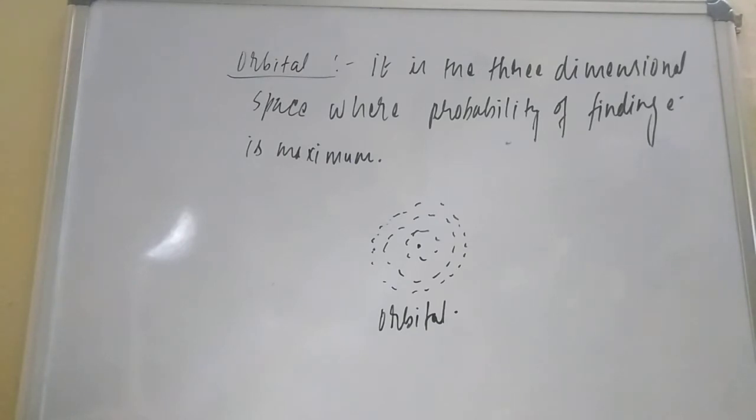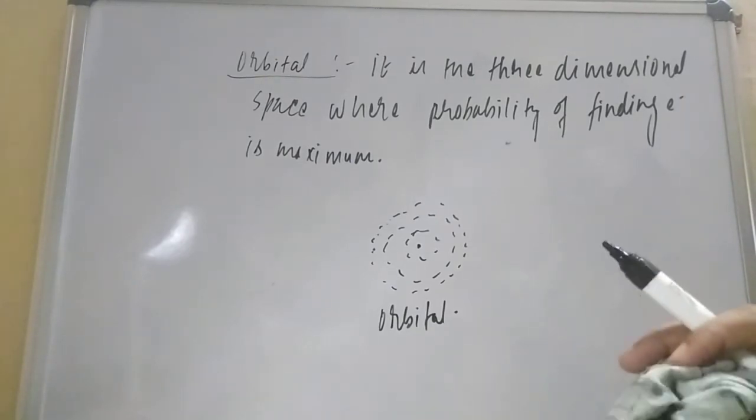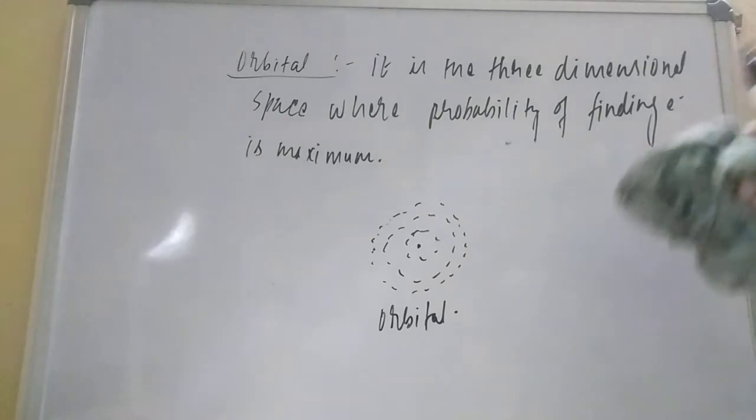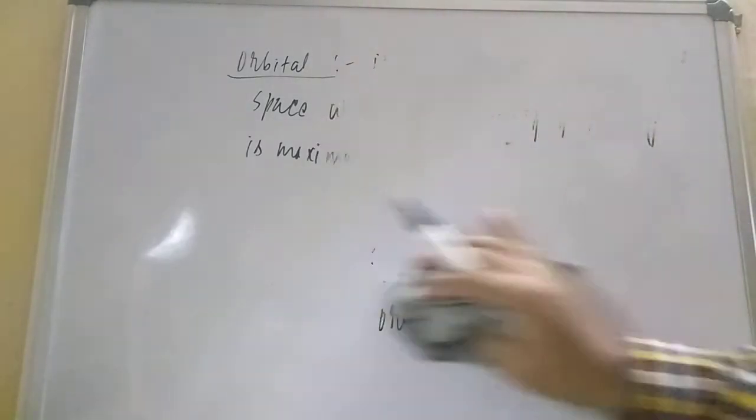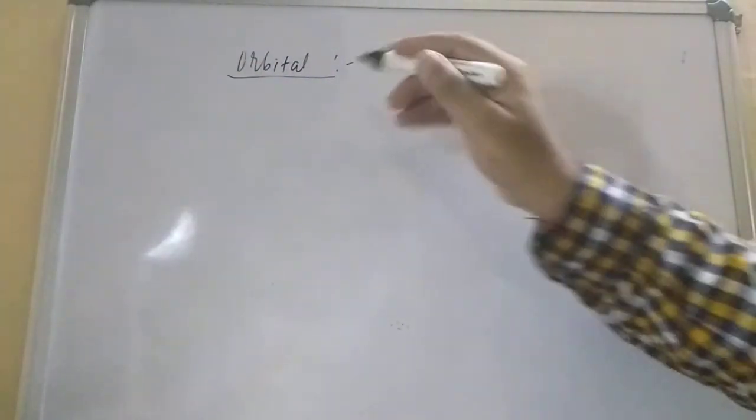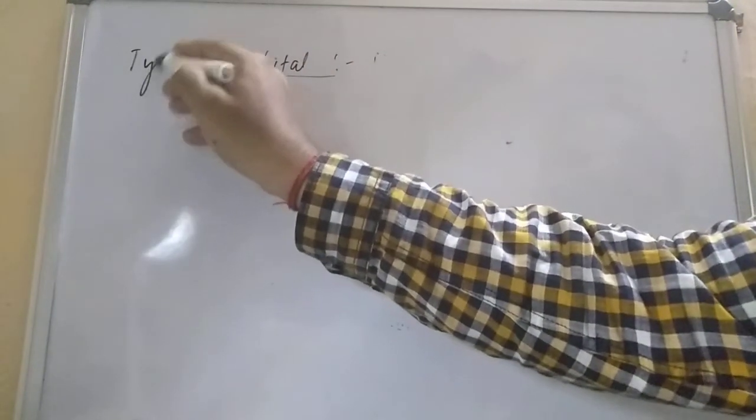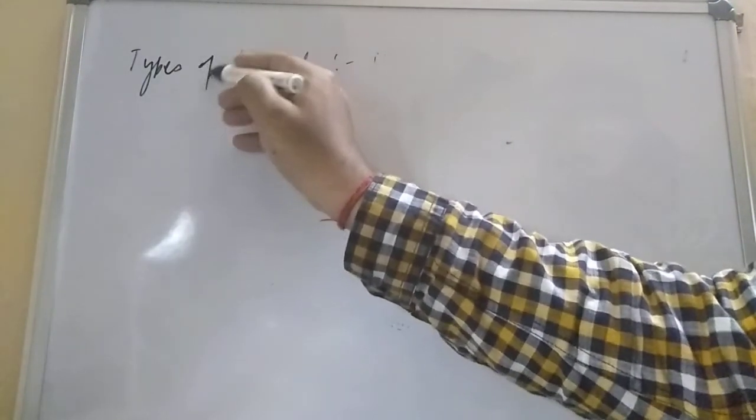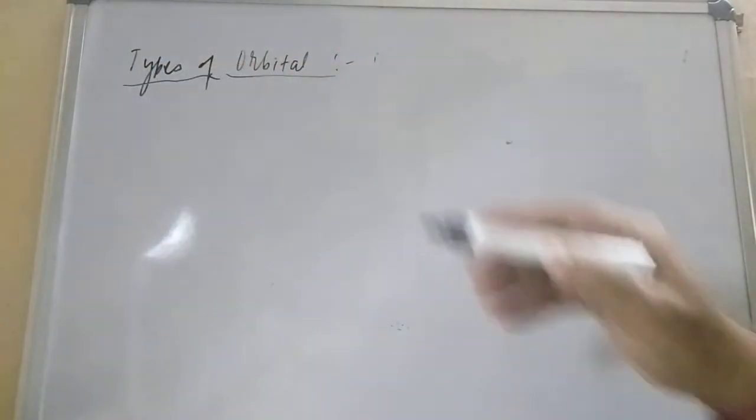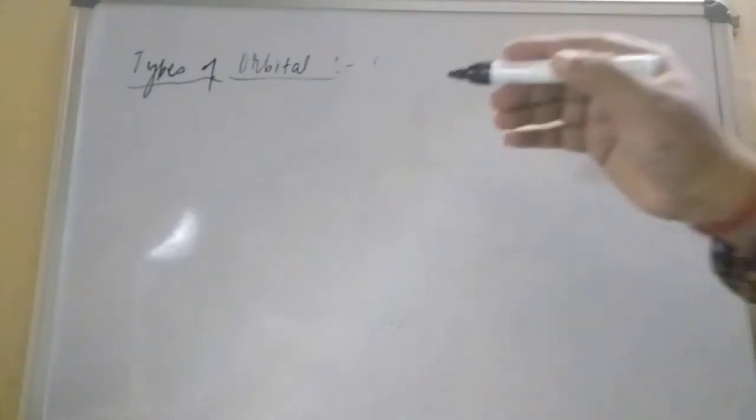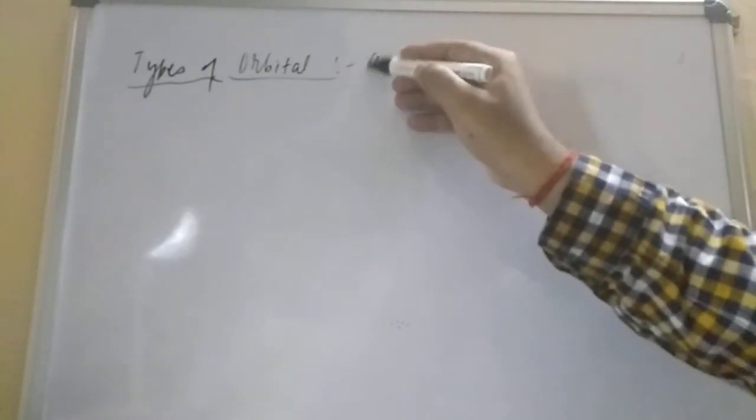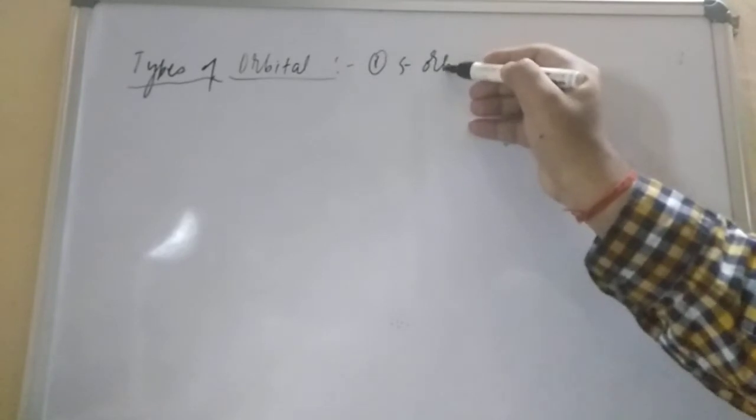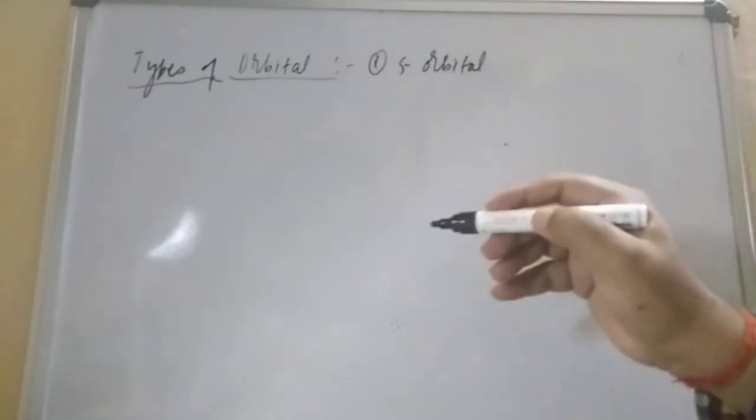On the basis of availability of electron in the space, there are so many types of orbitals. These orbitals are classified into four categories. Let us study the next topic, types of orbitals. The very first type is the s orbital.